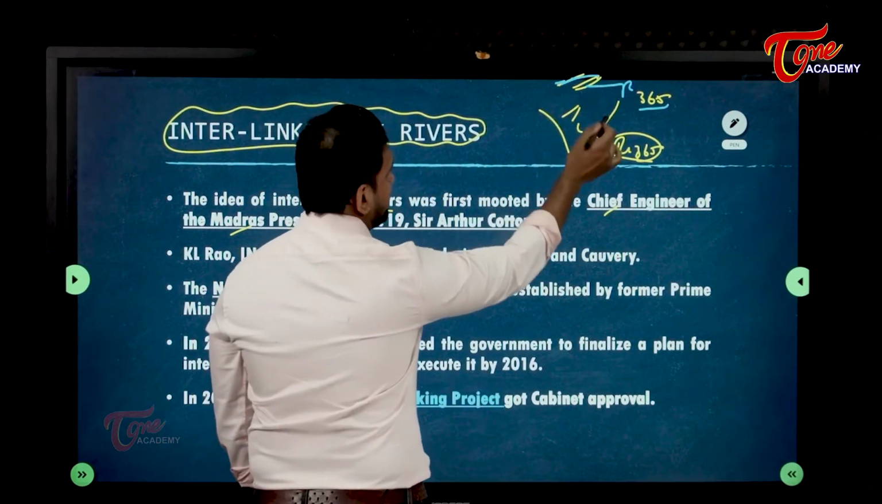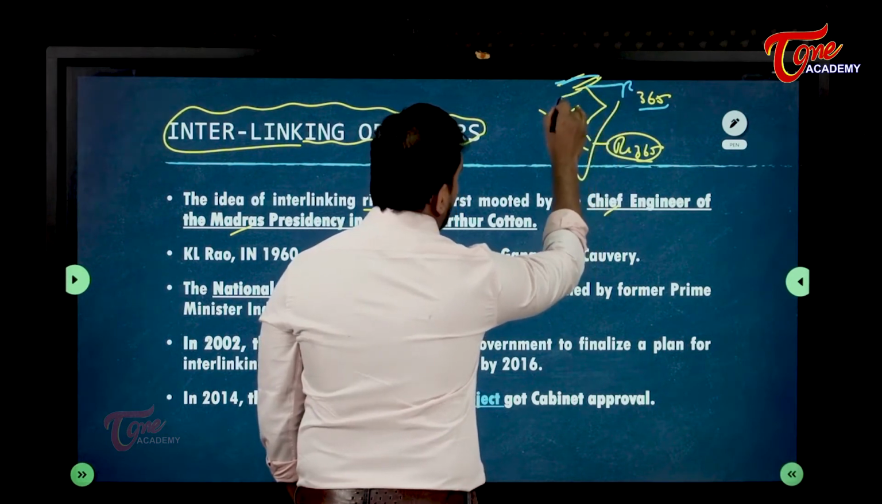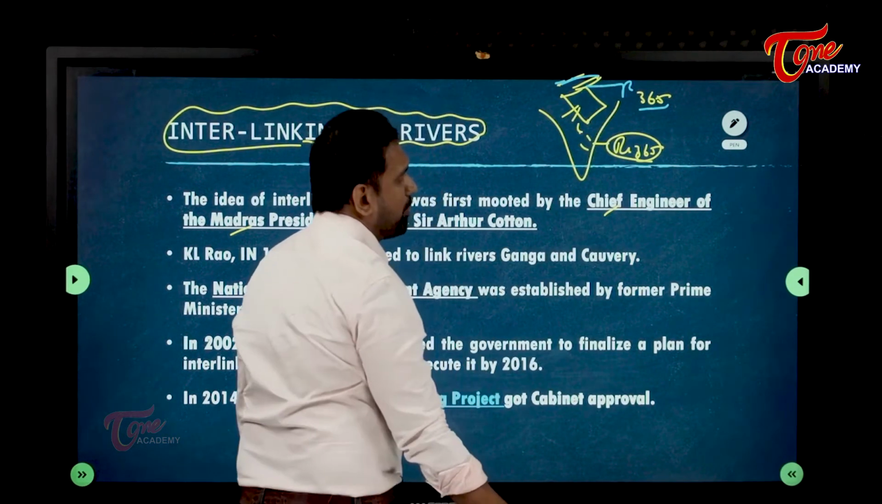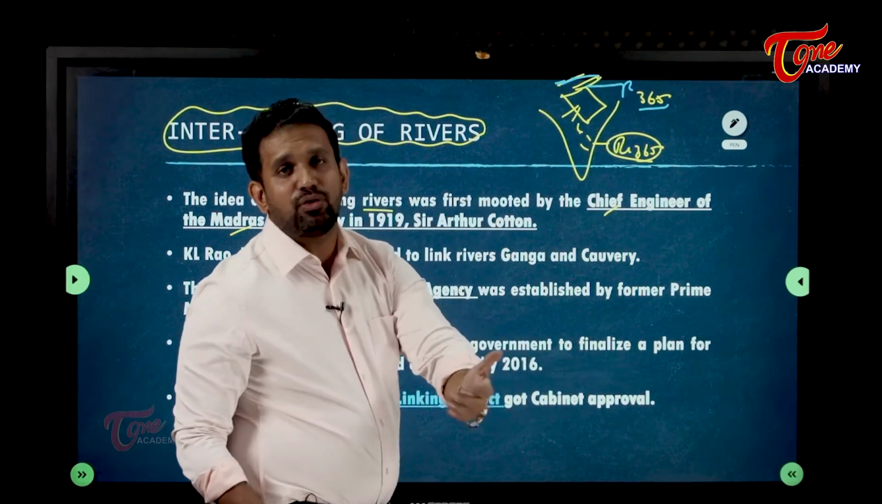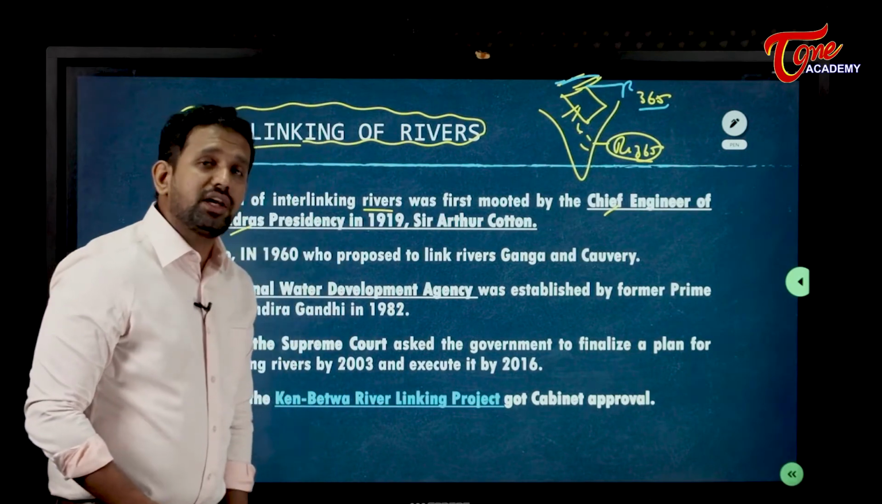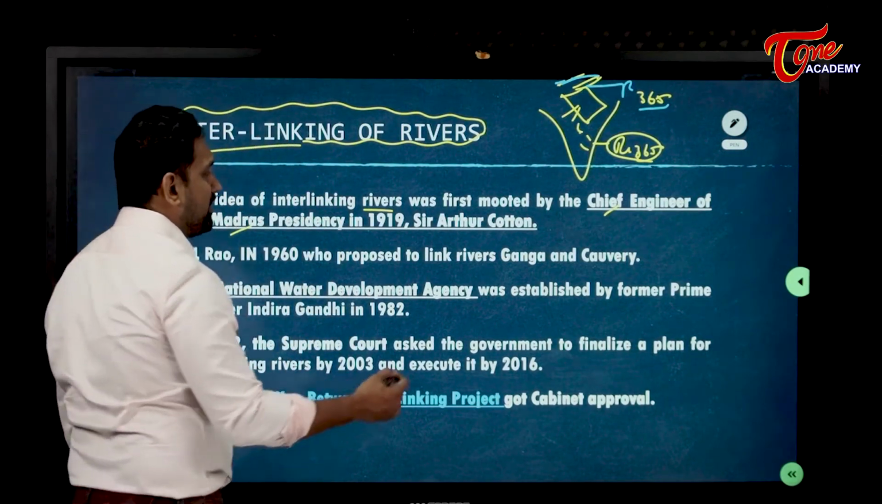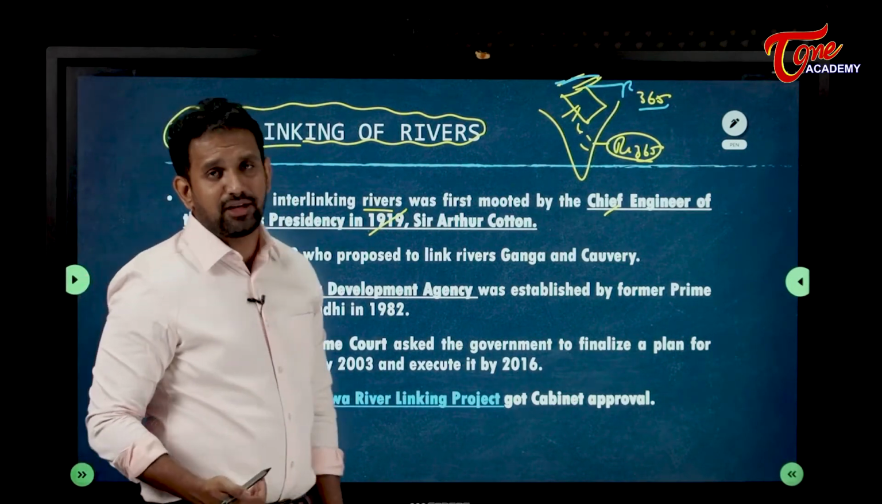Okay, here there is excess, here there is deficit. If we link one project with another project, one river with another river, what will happen? The excess water in these rivers could be used by those rivers which are having a deficit. So, Sir Arthur Cotton, in the year 1919 itself, realized that we should interlink the rivers.